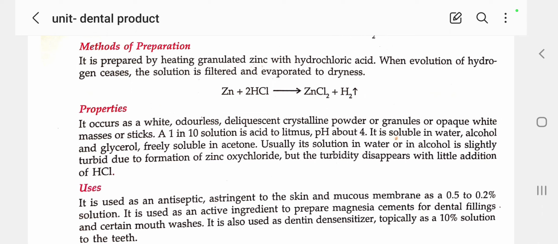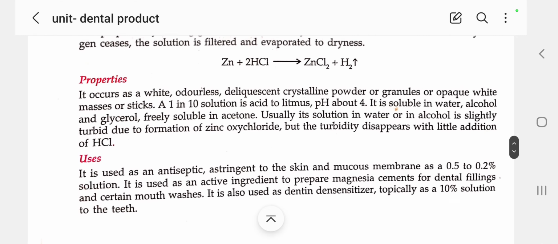But the turbidity disappears with a little addition of hydrochloric acid. First, when treated with water or alcohol, zinc oxychloride is produced; thereafter, when we add hydrochloric acid, it is converted into zinc chloride. At the same time, the evolution of hydrogen also occurs.